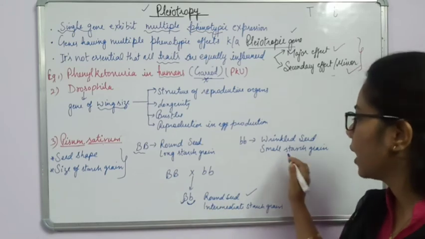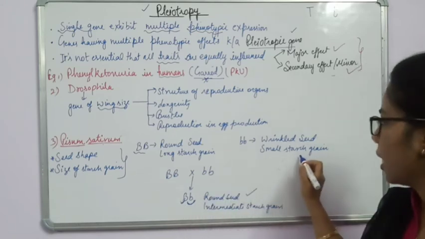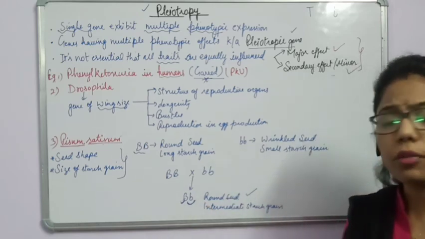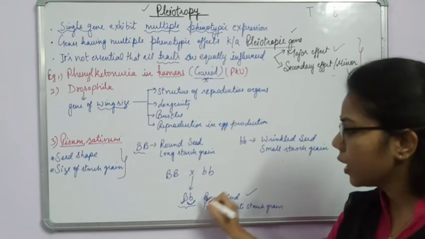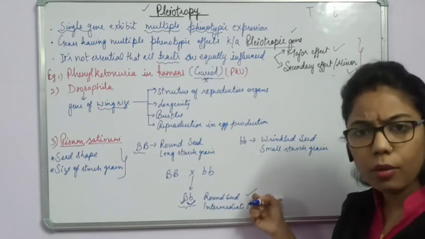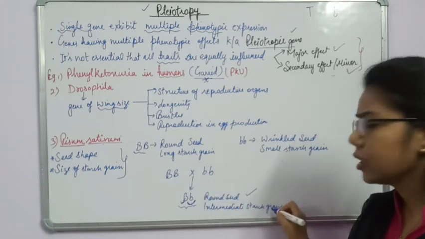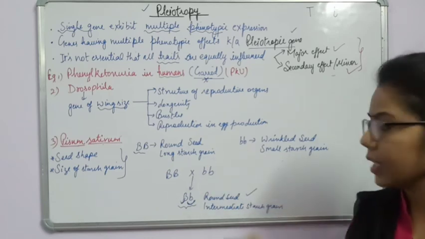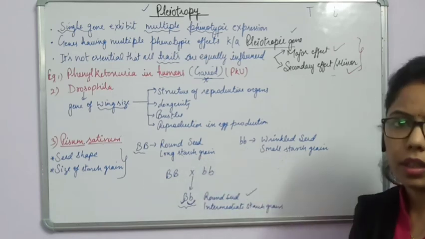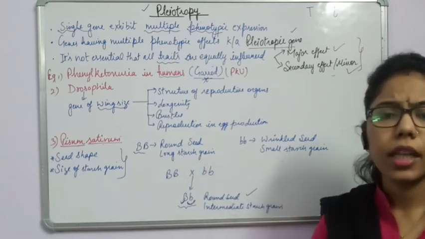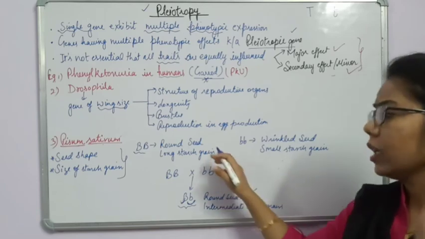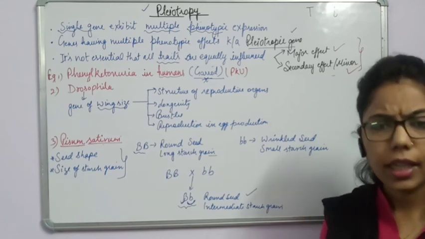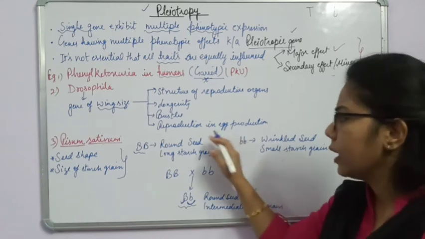We cannot say that the starch grain is recessive. Instead, what we will say is that the F1 we are getting will be round in seed, but the starch grain would be intermediate. It can be of any size between large and small. So here the starch grain character is not governed by the dominant part. It is not dependent on that one.